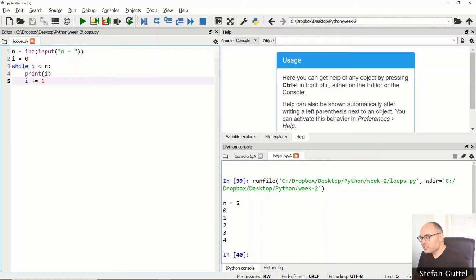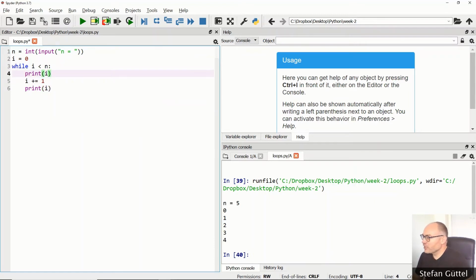Now, when is this condition here actually checked? It turns out it is only checked at the beginning of the while loop. If the value of I happens to not satisfy this condition inside the loop, that doesn't matter. Okay, this body will still be executed till the end. I'll show you what I mean by this using a simple example.